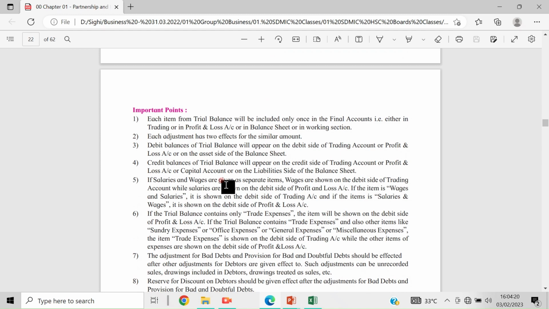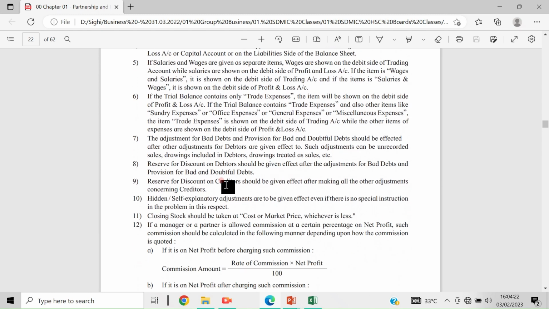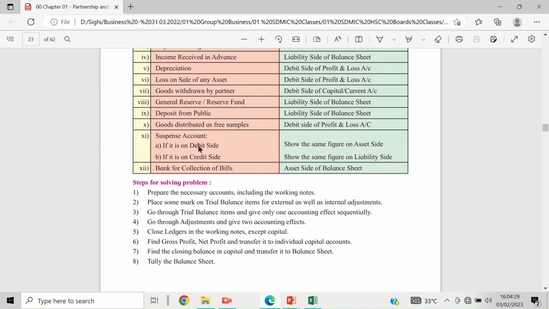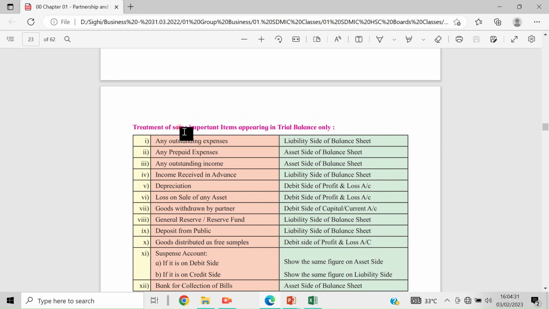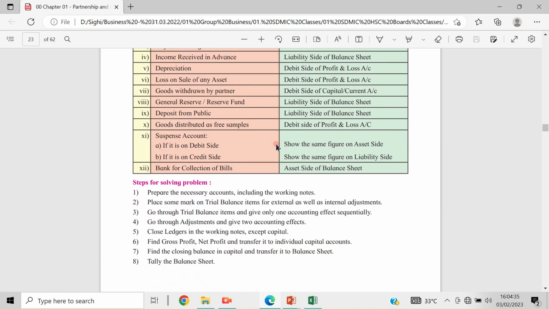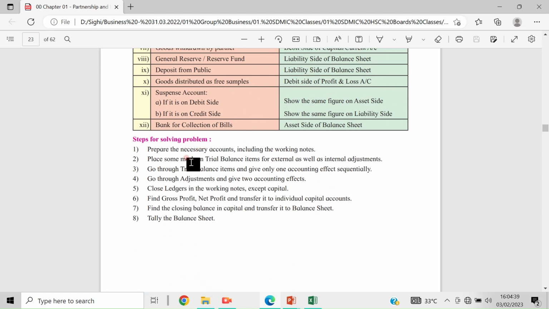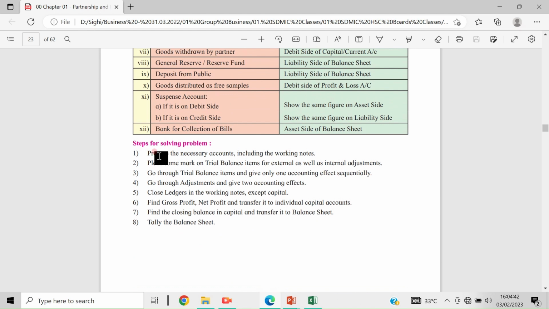Also we learned the important points, and the treatment of some important items appearing in the trial balance. Then the steps for solving the problems, this we also learned. What are the steps for solving the problem?